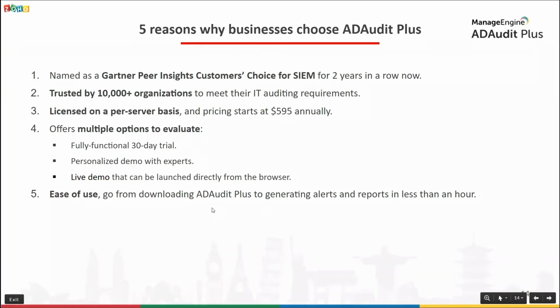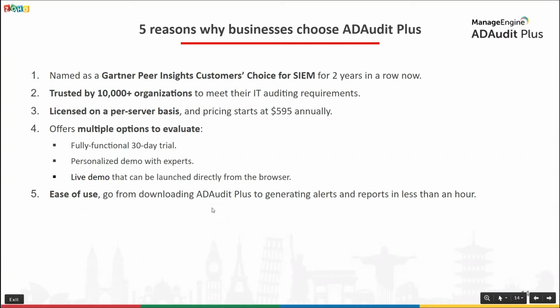We are licensed on a per server basis and pricing starts at $5.95. This is in stark contrast to other IT auditing tools in the market, which are licensed on a per user basis. With per server licensing, even with an increase in the number of users, you can continue to aggregate data from all the licensed servers without having to pay more.